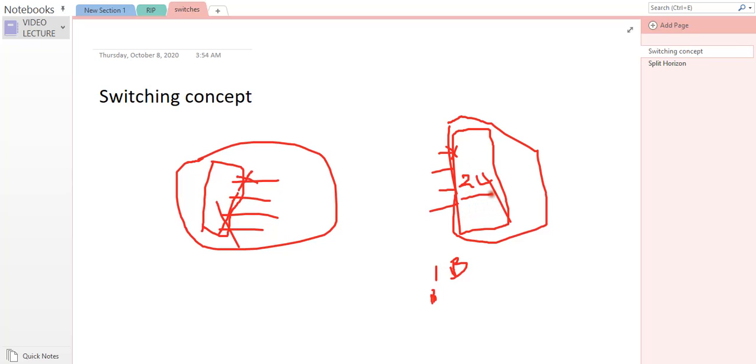For example, here we have 24 ports, so we have 24 collision domains. Unlike a hub, where even if you have 24 or 1000 ports, they remain in one collision domain.